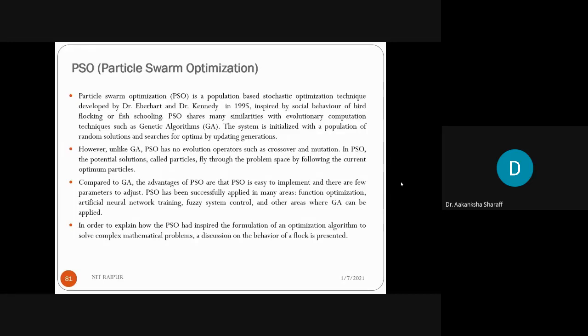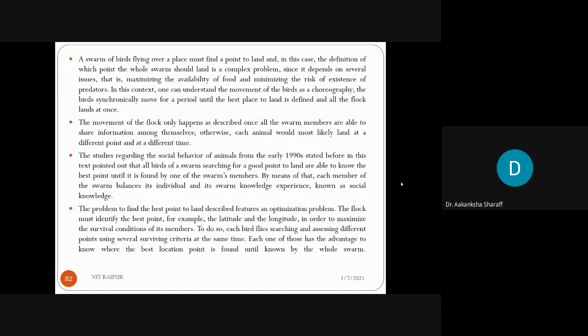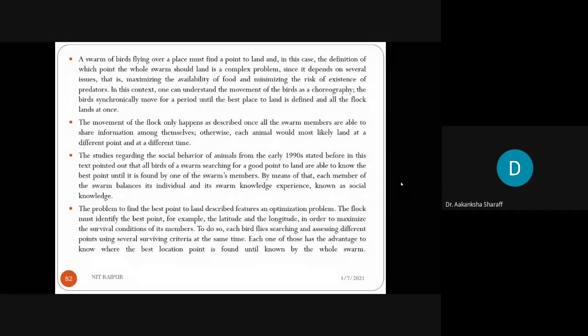In order to explain how PSO was inspired in the formulation of an optimization algorithm, we will discuss the behavior of a flock of birds, what exactly the birds will do. Suppose a group of birds are randomly searching for food in an area.